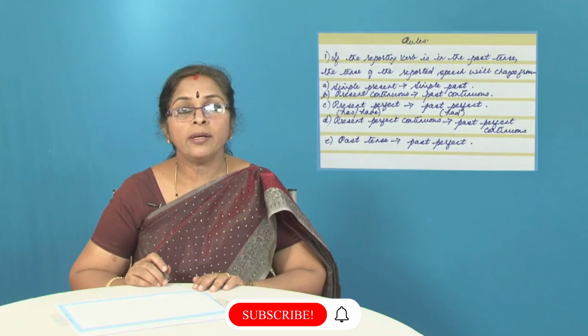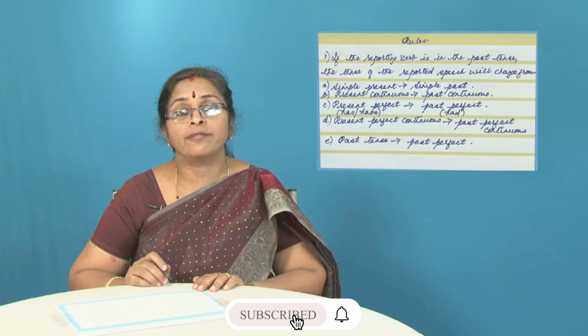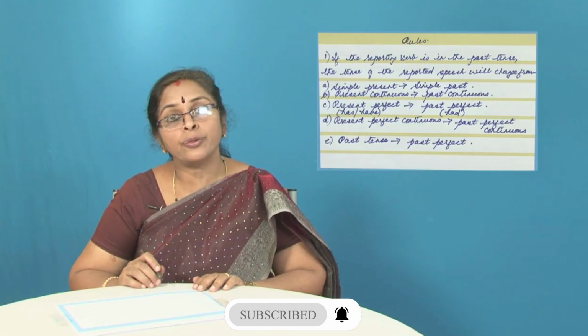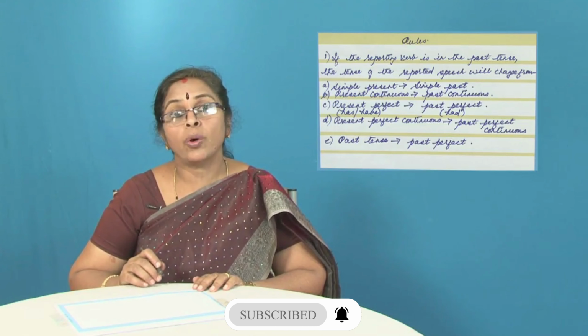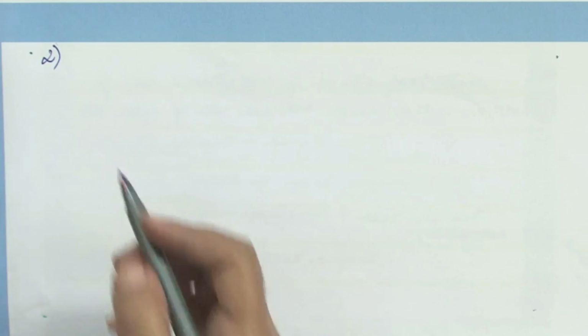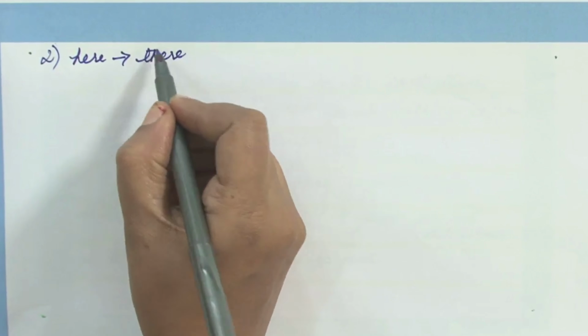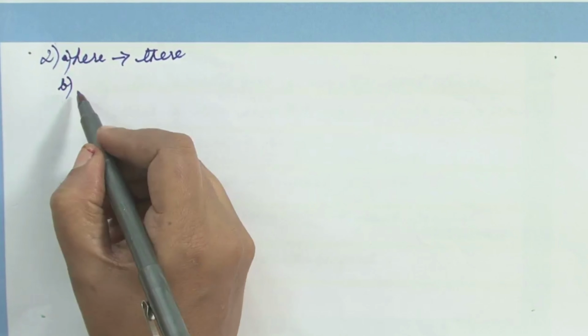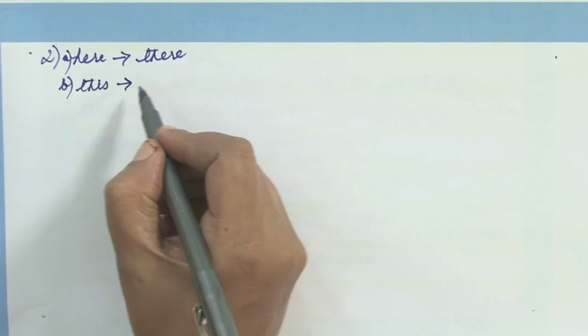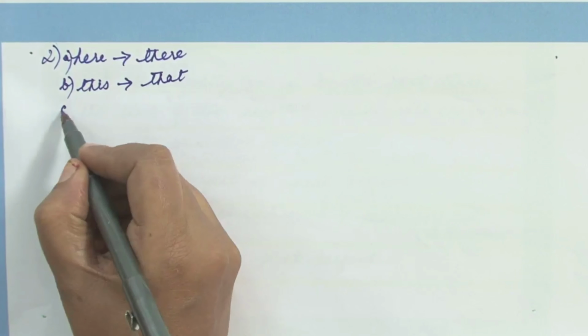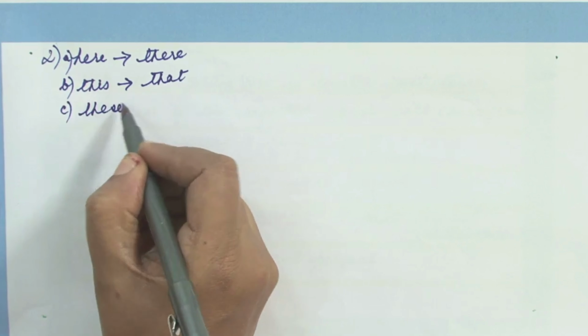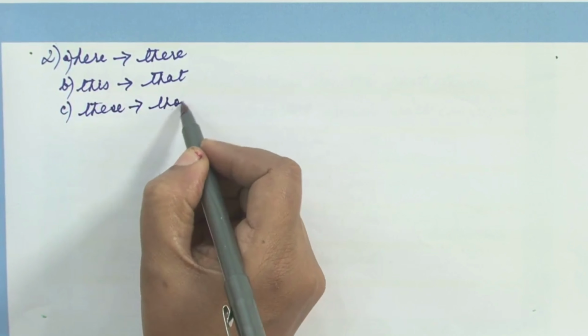So rule number 1 is noted down. We have listed out everything that comes under rule number 1. Now we'll write what is the rule number 2. What are the words that will undergo some change? Those words: here will change to there. We'll put it as 2A. To be, this will change to that. These will change to those.